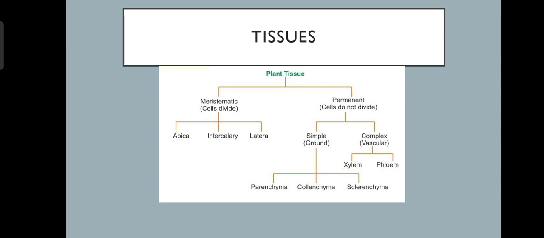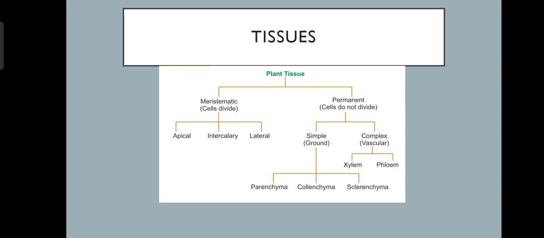Meristematic tissue cells are capable of dividing while permanent tissue cells are not. Here you can see in the bracket of meristematic it is written cells divide, and in the bracket of permanent it is written cells do not divide. So firstly we will discuss the meristematic tissue. You can see the division of meristematic tissue, that is apical, intercalary and lateral.